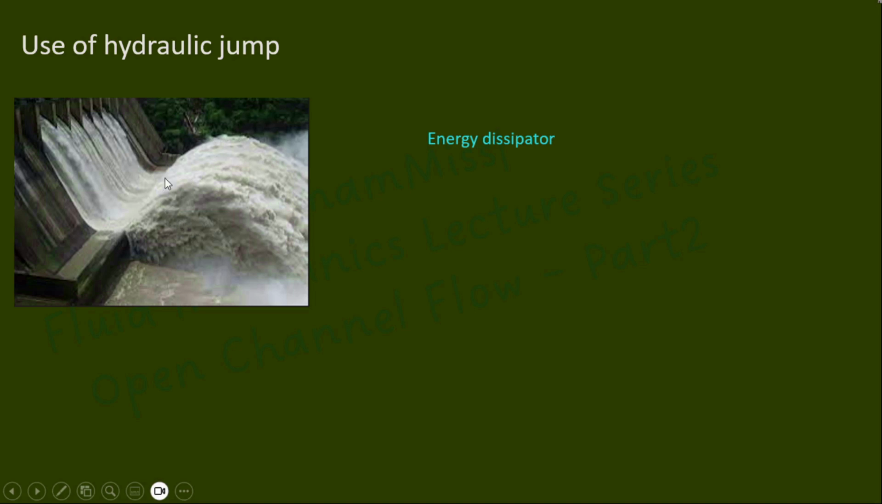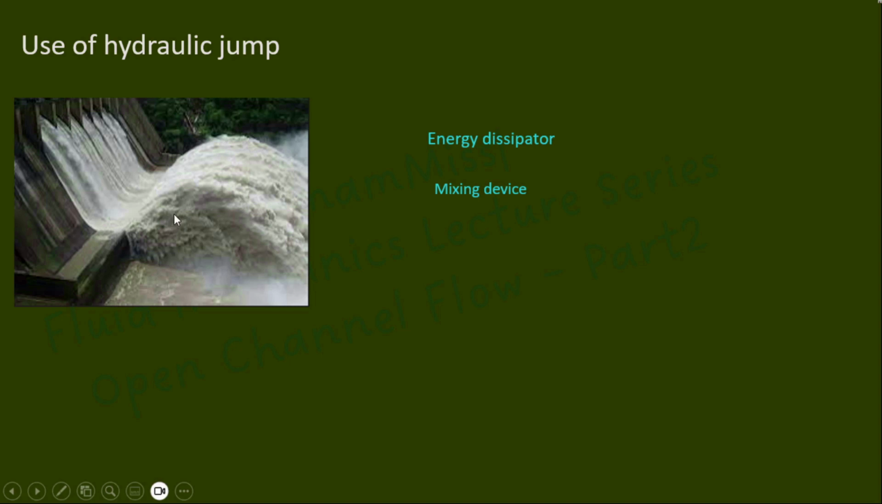That means by forming the hydraulic jump, the covering at the downstream structure can be avoided. Another use of hydraulic jump is it can be used as a mixing device. Hydraulic jump forms with considerable energy loss due to eddy formation and turbulence. So because of the turbulence, mixing can be done effectively.